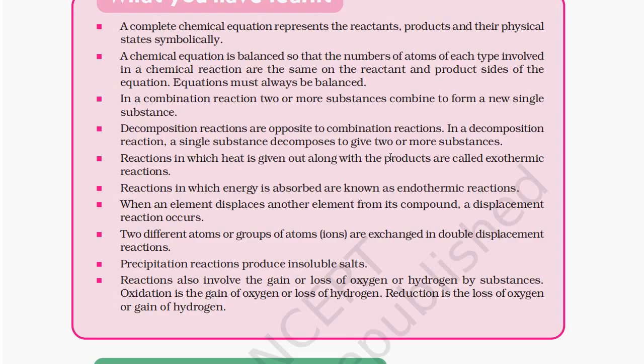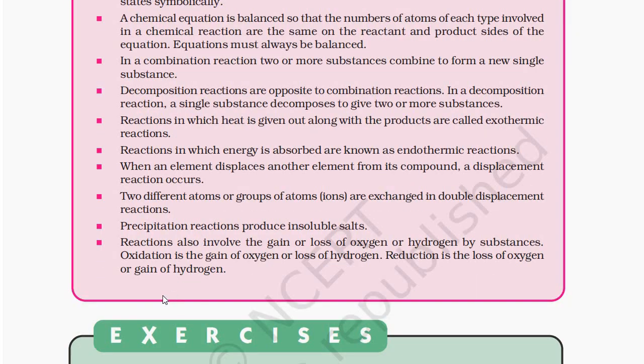Reactions in which heat is given out along with products are called exothermic reactions. Reactions in which energy is absorbed are known as endothermic reactions. When an element displaces another element from its compound, a displacement reaction occurs. Two different atoms or groups of atoms are exchanged in a double displacement reaction. Precipitation reactions produce insoluble salts. Reactions also involve the gain or loss of oxygen or hydrogen by substances. Oxidation is the gain of oxygen or loss of hydrogen. Reduction is the loss of oxygen or gain of hydrogen.